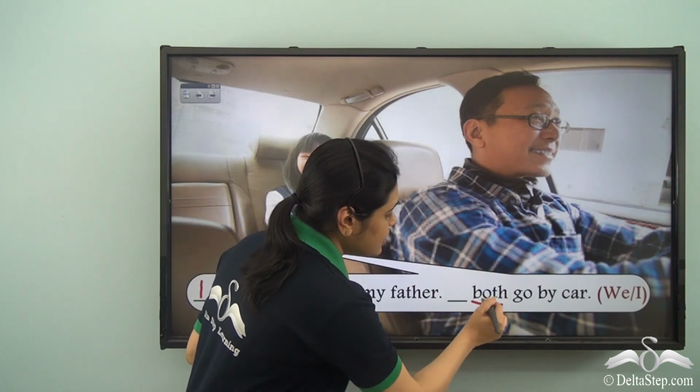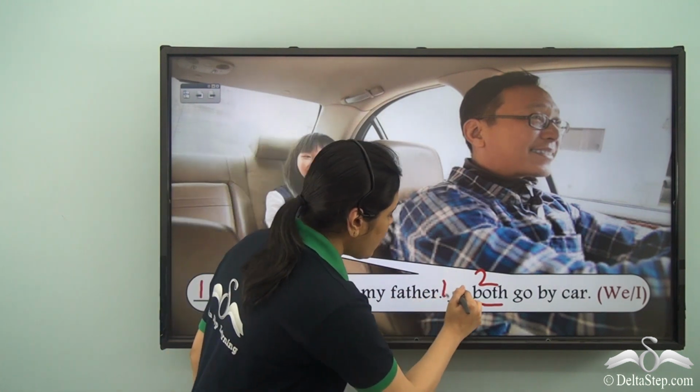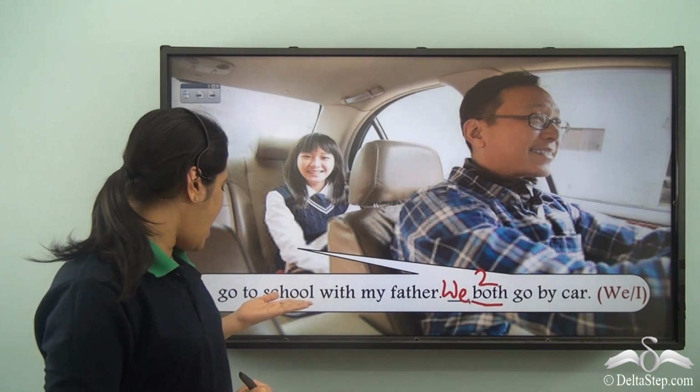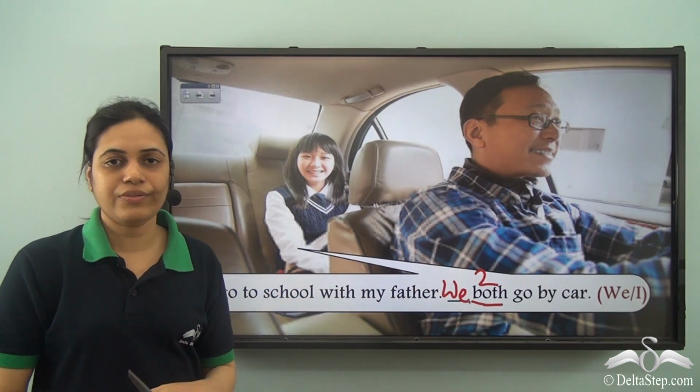So both means she is referring to two people, herself and her father, and we can see that they are going by the car. So she is referring to herself along with her father. So speaker and someone else. So the pronoun used is we. So I go to school with my father. We both go by car.